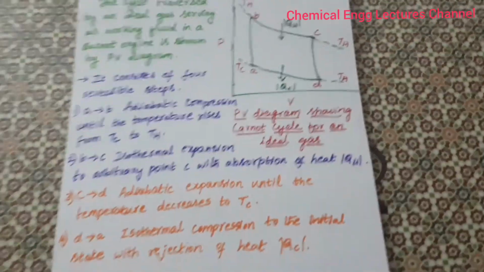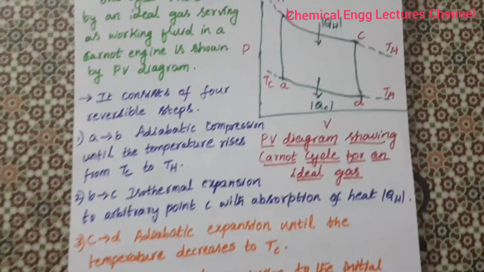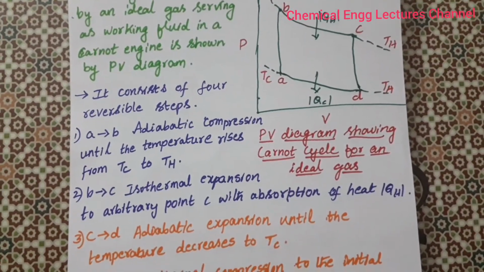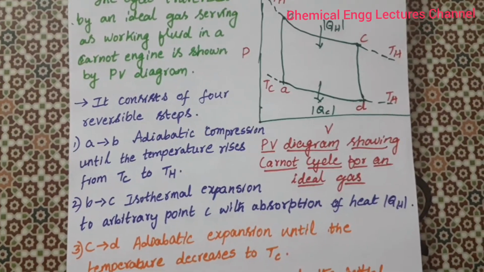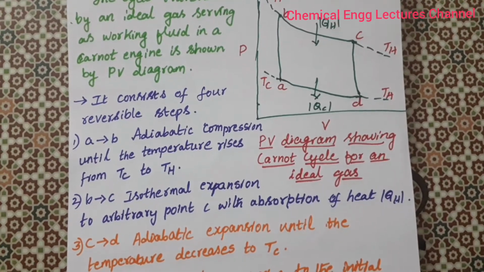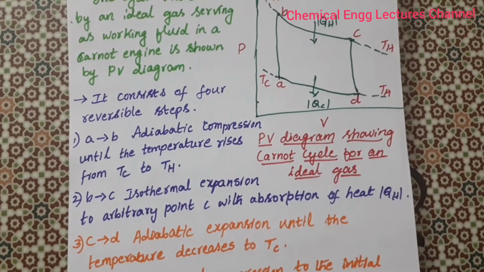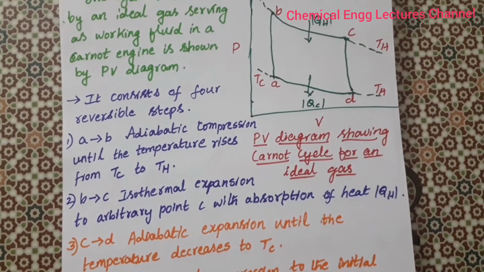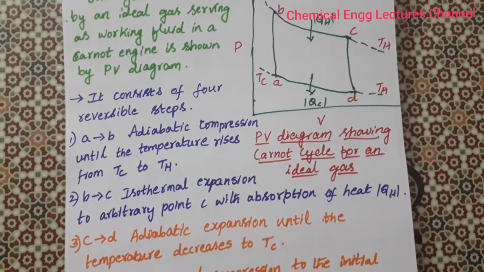So it consists of 4 reversible steps. First step is A to B. You can see A to B is adiabatic compression until the temperature rises from Tc to Th. Then B to C is isothermal expansion to the arbitrary point C with absorption of heat QH.